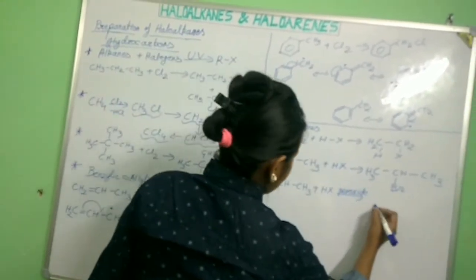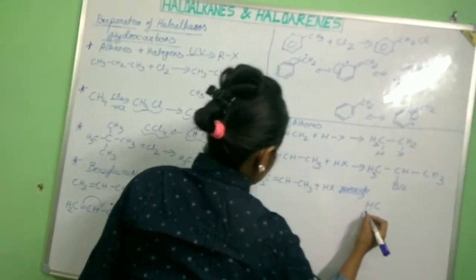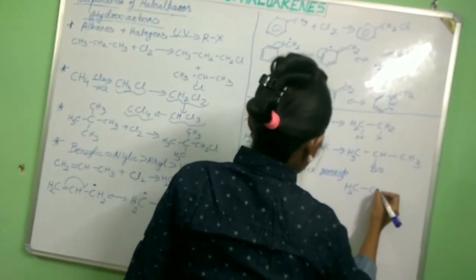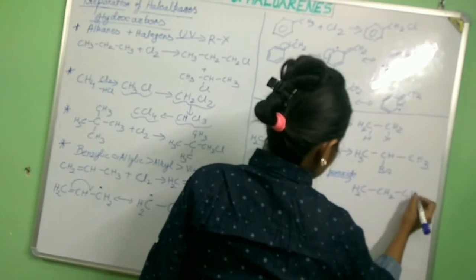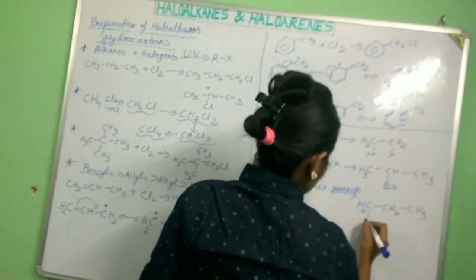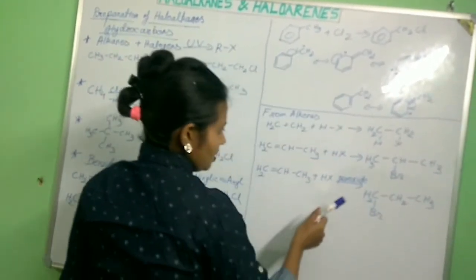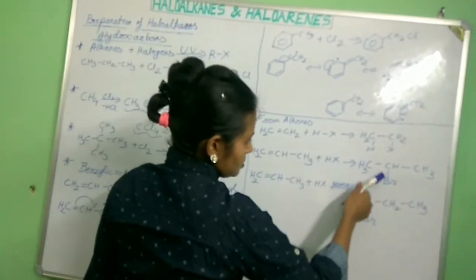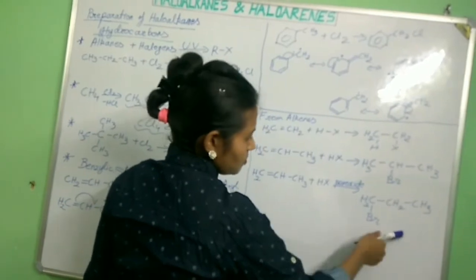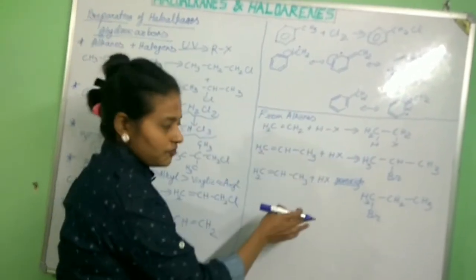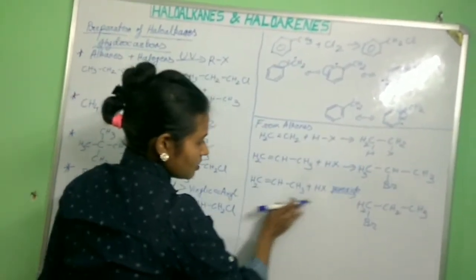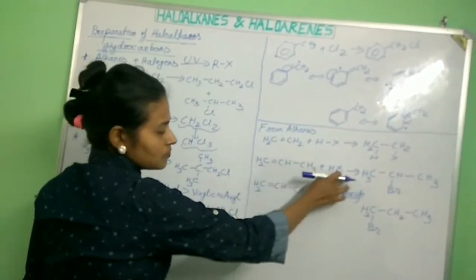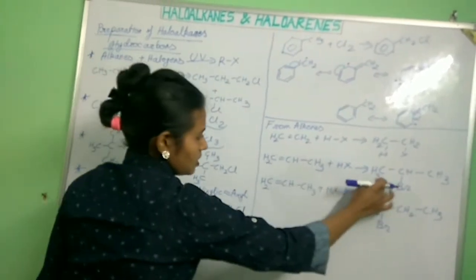So what will be our product? CH2Br-CH2-CH3. This will be the major product here, 1-bromopropane, and there 2-bromopropane. Okay, there is a difference. In presence of peroxide, anti-Markovnikov's rule will be followed, and without it, Markovnikov's rule will be followed. This will be the major product.